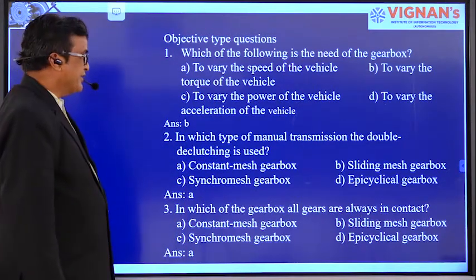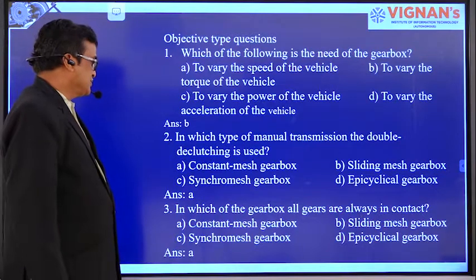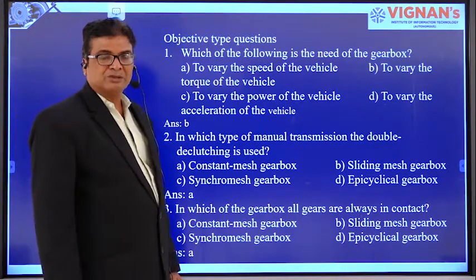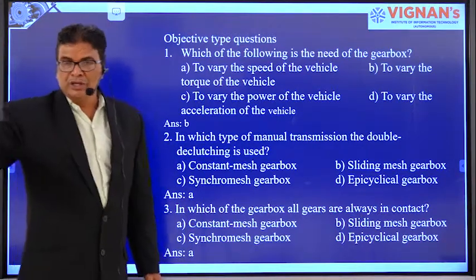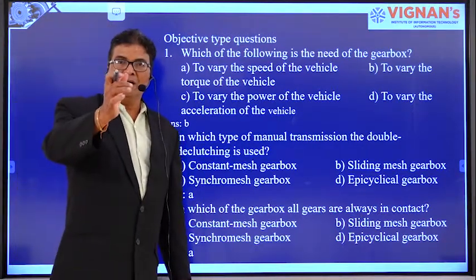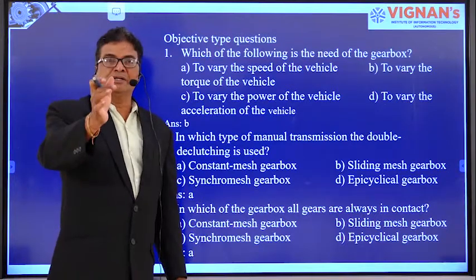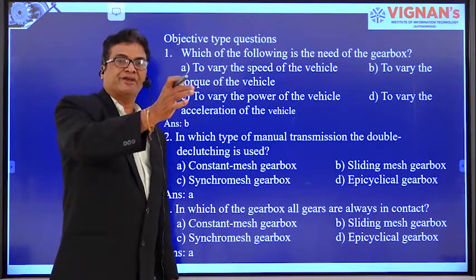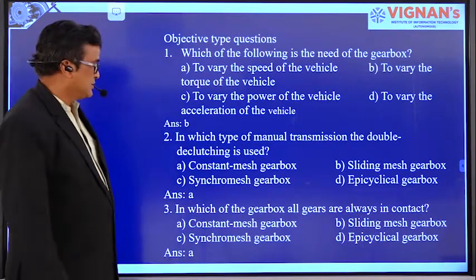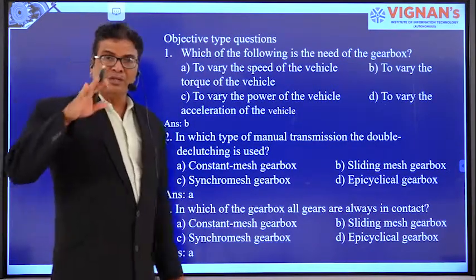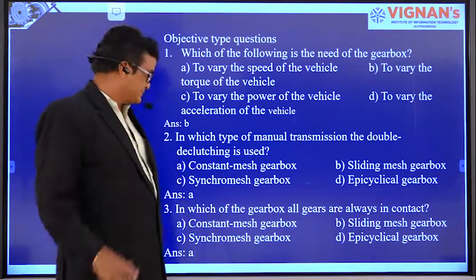In which type of manual transmission is double declutching used? Constant mesh gearbox, we use double declutching. In the constant mesh gearbox, what we will do is first move one dog, disengage it, and then catch hold of the other dog and engage. That's why we use double declutching. That means double declutching means we have to press the clutch twice.